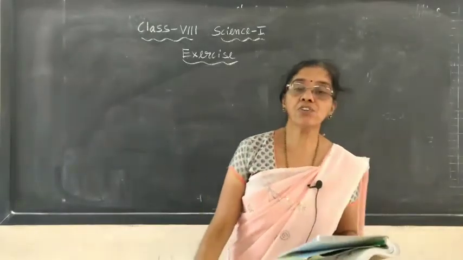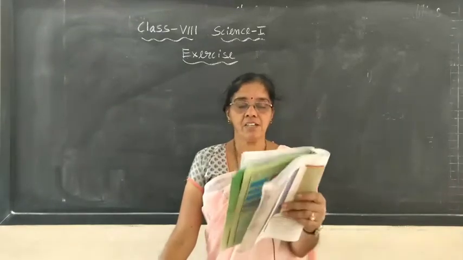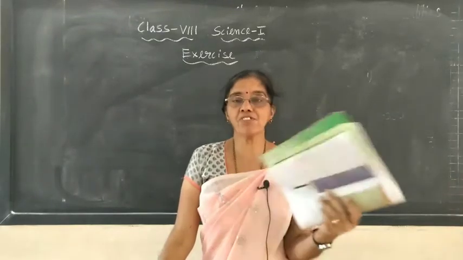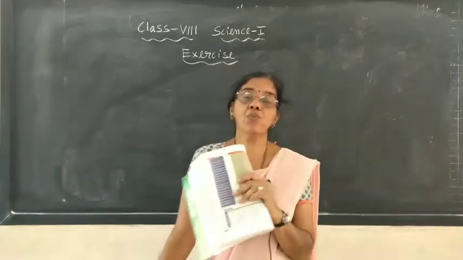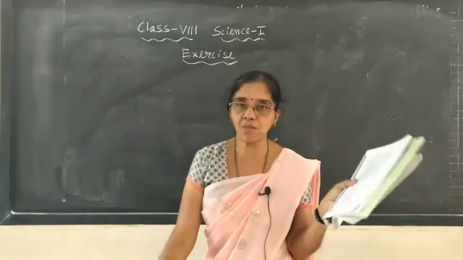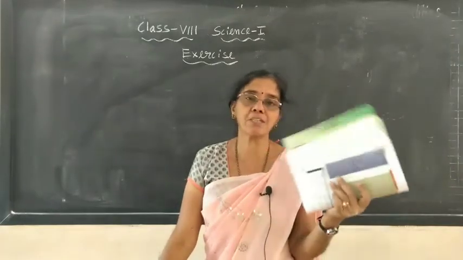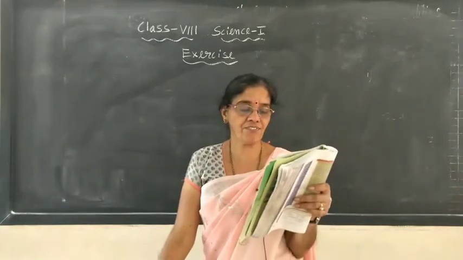Fifth one, true or false you have to say. A, Pole Star is a member of the solar system. I said earlier, other than the Sun, only one is the star. The Sun is the only star that belongs to our solar system. So Pole Star is a different star, so it is not a member. Wrong, it is false. F.